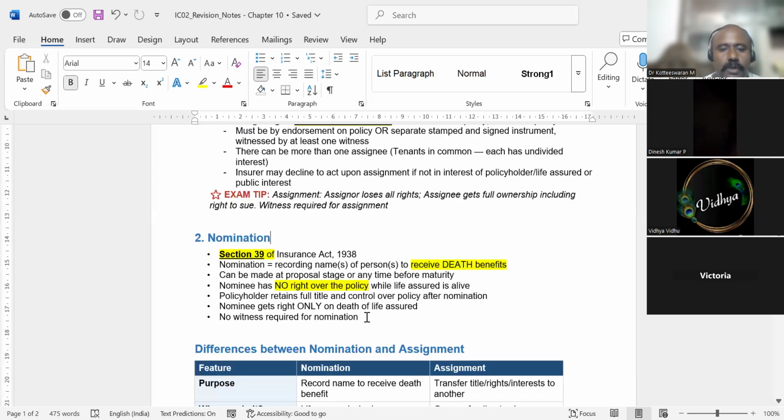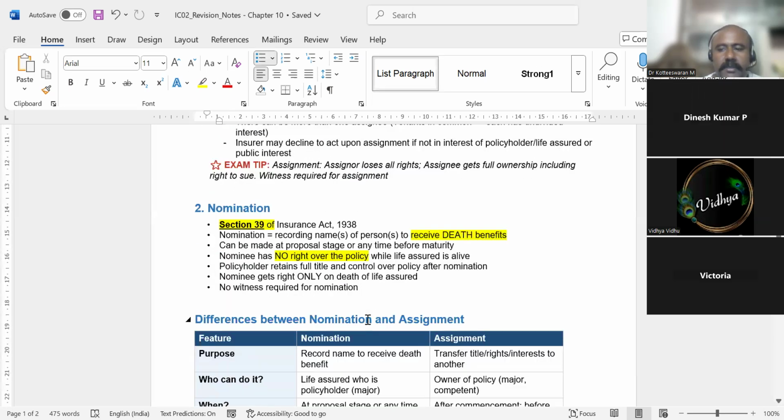No questions. We'll move on to nominations. Nominations are very simple. Nomination is there in everything. In a bank there is nomination. If you are putting an FD, there is nomination. If you are going for an RD, there is nomination. Nomination is there in every sector. It is very simple. Nominee means if I am dead, who is going to get the benefit? The beneficiary is different.